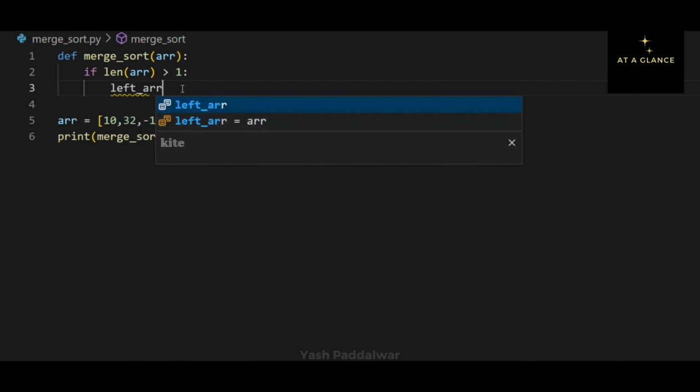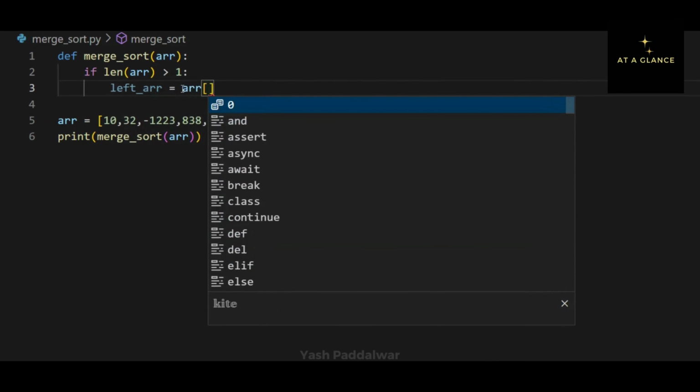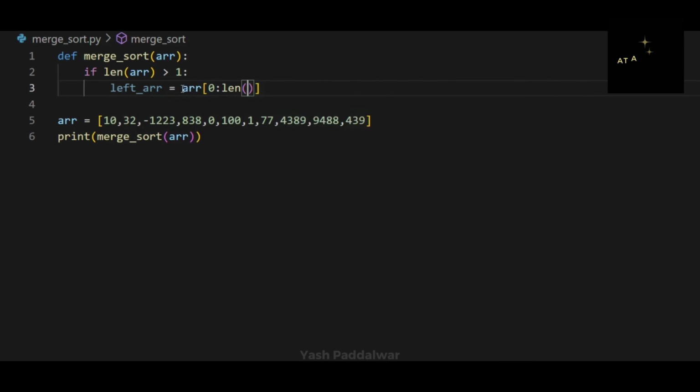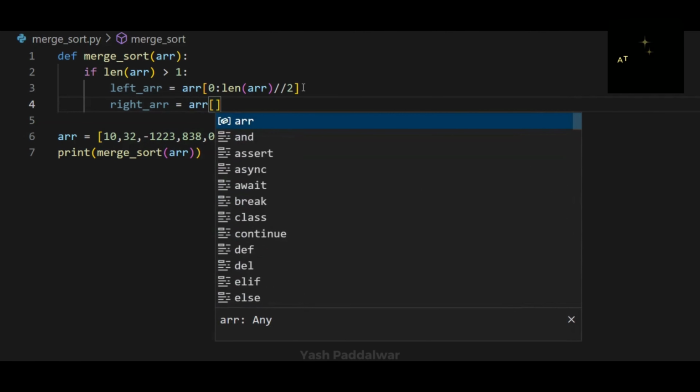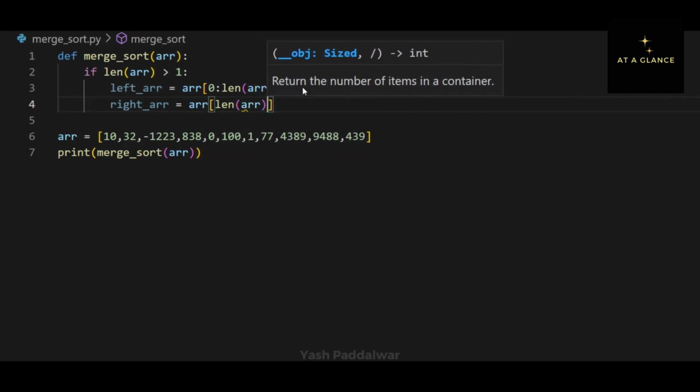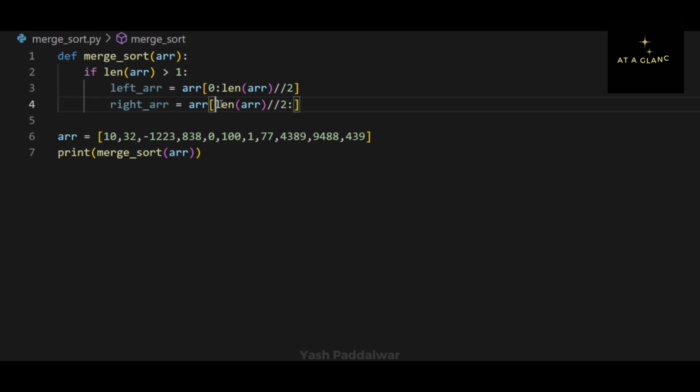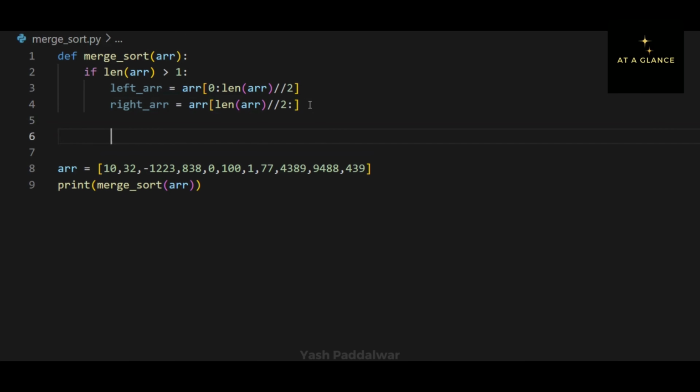So let's define a variable left array which will contain the elements which are associated at the left end of the array. Here I am using slicing concept of Python. Now the formula length of the array divided by 2 will give me the middle element's position. So this will slice from the first element's position till the middle element's position, which will be in the left array. Similarly, we will define the right array with the slicing concept, which will contain the elements from the middle position till the last element's position. Double slash indicates the floor division, which will avoid any decimal results.